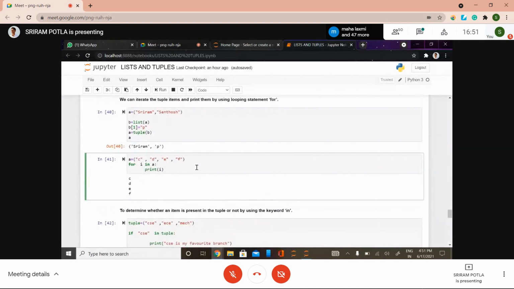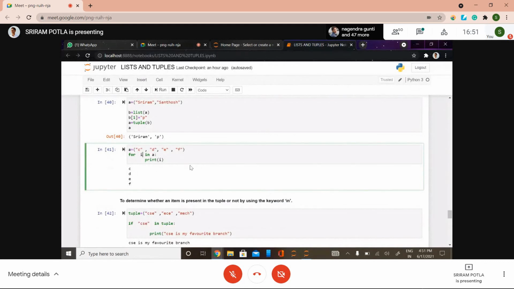Hello, sir. Yes. Can you say the syntax for loop in Python, sir? This is the general syntax for loop in Python. For, the reference variable for iterating through the loop, and then in which list or tuple you want to iterate, and then this is the place where you can write the body of that for loop, whether you want to do some other operations or anything, you can do that.